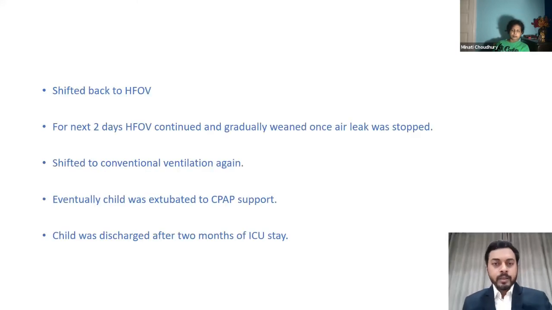For the next 2 days, again we had to continue the HFOV support, and then gradually we could come down on the support. And once the air leak stopped, we shifted to conventional ventilation again, and this time we could extubate the child with CPAP support. And eventually, after 2 months of ICU stay, we could discharge the child home.